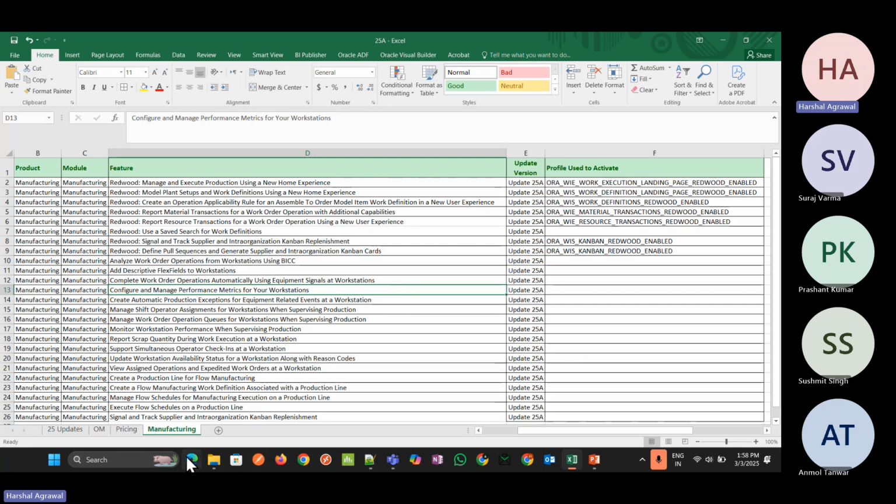They can do this monitoring using the Redwood pages, which came in as a new feature. This will be coming in our smart operation configuration.